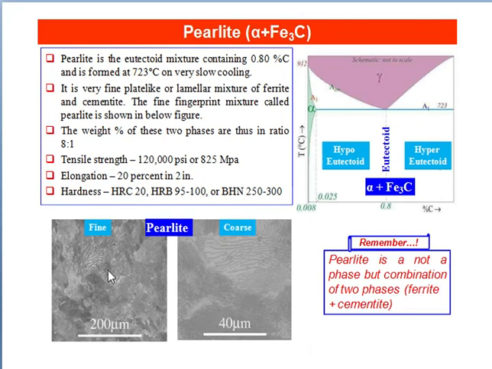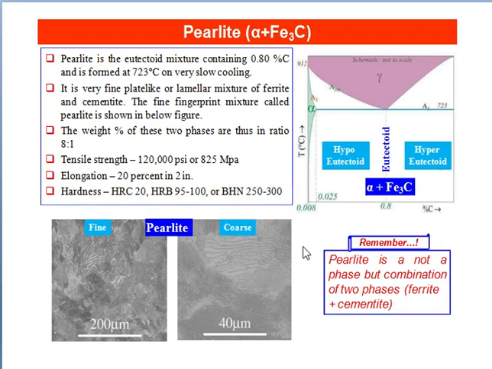This is taken at 200 micron and this is 40 micron. Tensile strength is 120,000 psi or 825 megapascal. Elongation is 20% in 2 inch. Hardness in C scale is 20. Hardness in B scale ranges from 95 to 100, or Brinell hardness number ranges from 250 to 300.